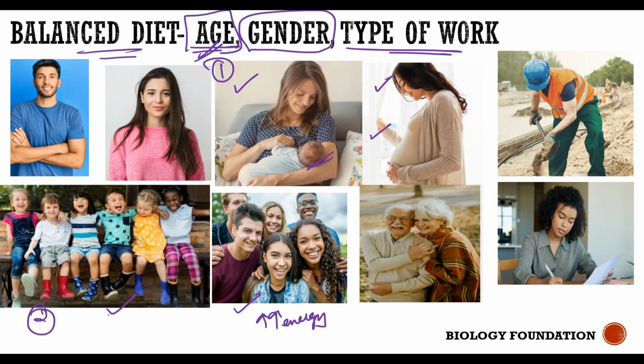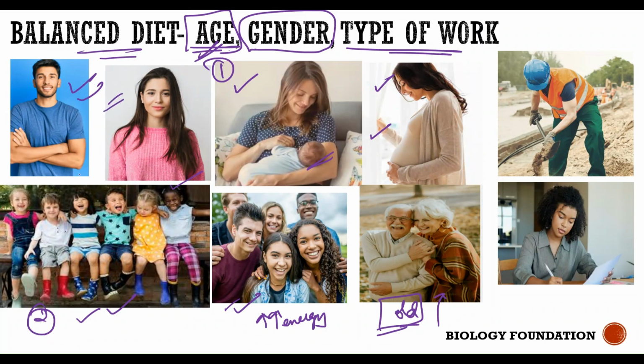So basically, children, adults, and teenagers need more energy when compared to old people. Why? Elderly people don't do much physical activity, they sit in a place most of the time. So the amount of food that they need to take should be less compared to children, adults, or teenagers. And one more thing is, men usually take more food compared to women.